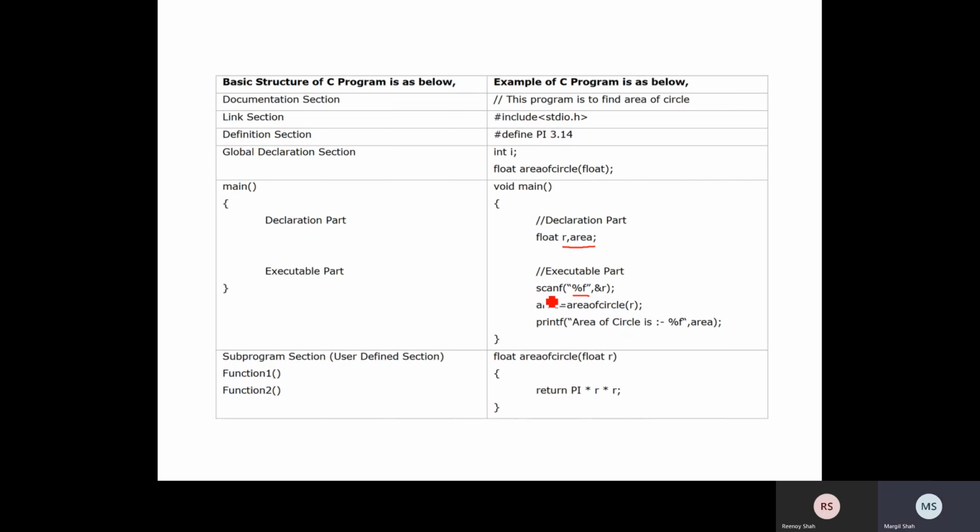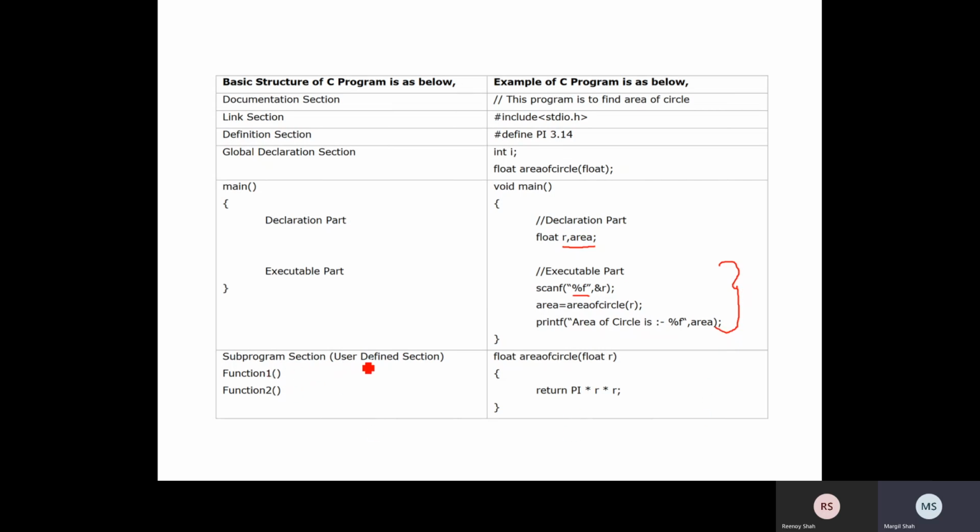Okay, so we assume that the user may enter something over here, and area is equal to area of a circle, that is the function created by us. We pass this value, and this function may return something which will be stored in this variable area, and the same will be printed over here. So I can say that this is the executable part of the main function.